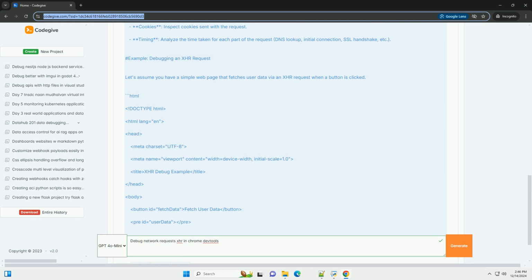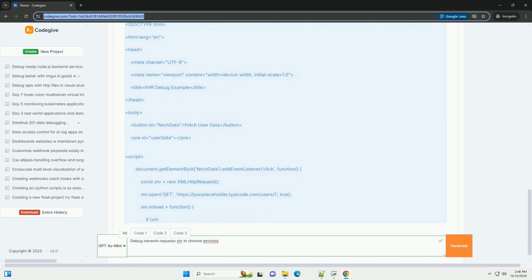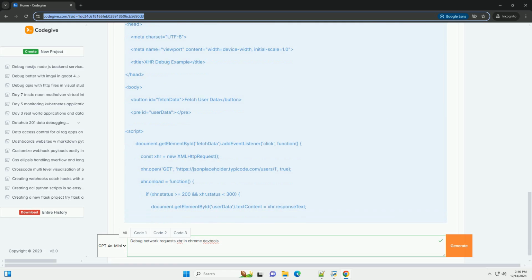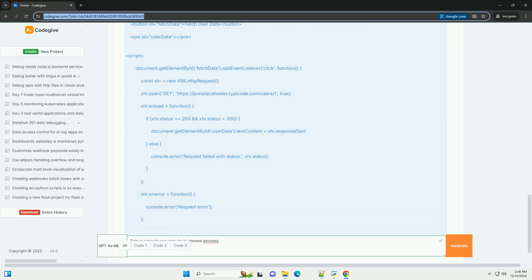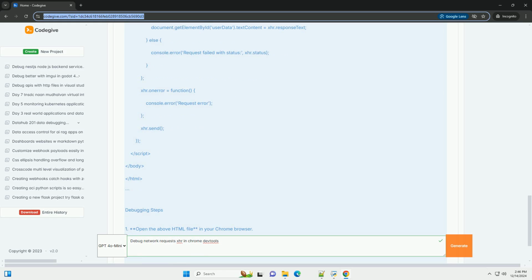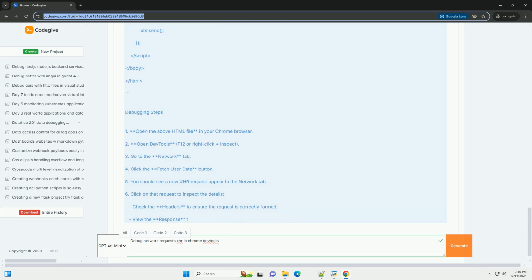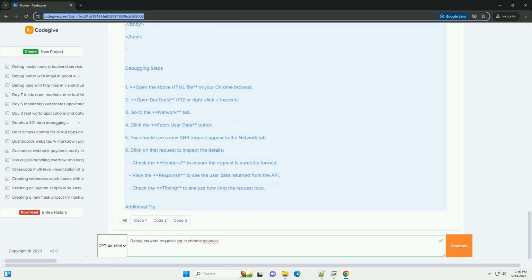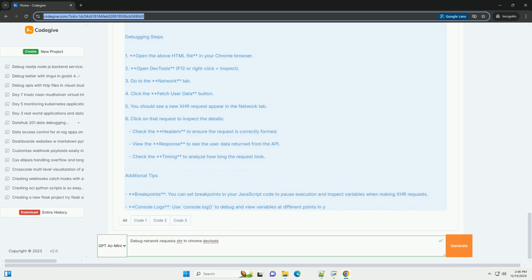Step 1. Open Chrome DevTools. 1. Open Google Chrome. 2. Navigate to the web page you want to debug. 3. Open DevTools by right-clicking on the page and selecting Inspect, or by pressing F12 or Ctrl+Shift+I on Windows/Linux, or Cmd+Option+I on Mac.